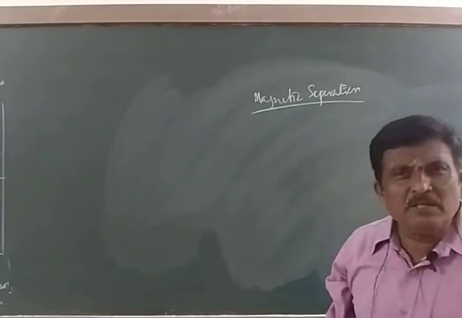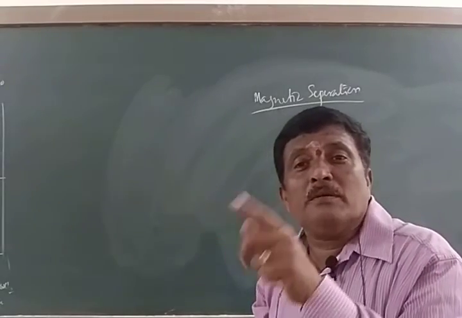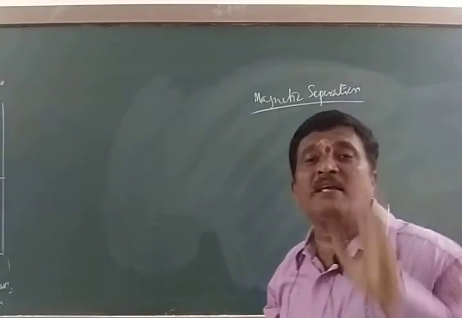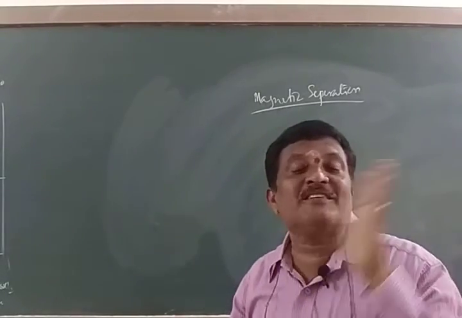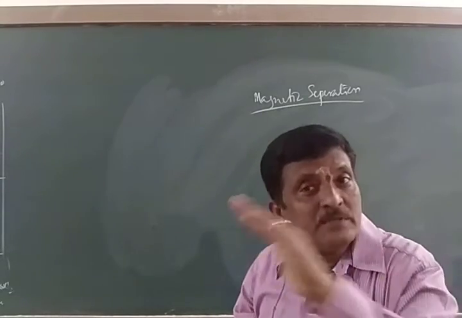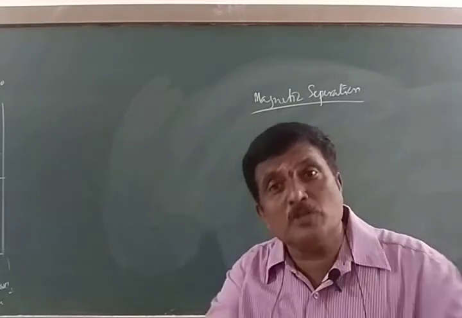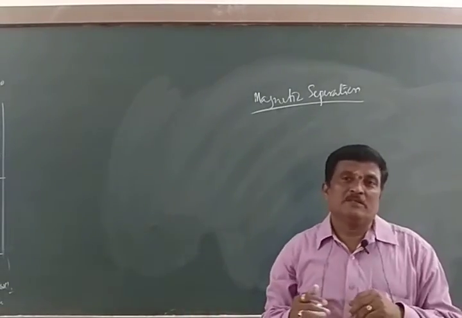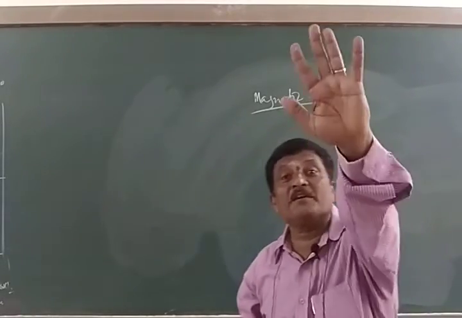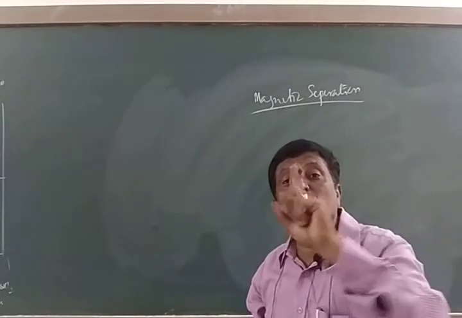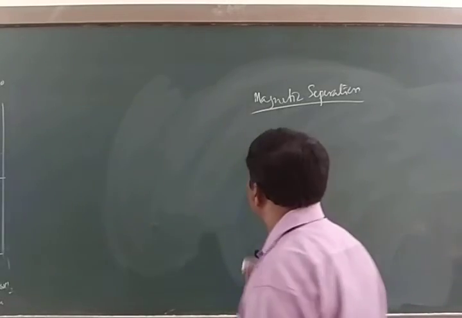Magnetic separation. The name itself indicates separation between ore and gangue with the help of a magnet. It means one of them should be magnetic in nature. If both are magnetic, then you cannot separate it. If both are non-magnetic, then also you cannot separate it. Therefore, this method is mainly based on the magnetic properties of ore and gangue. Then how to carry it out? Very simple.